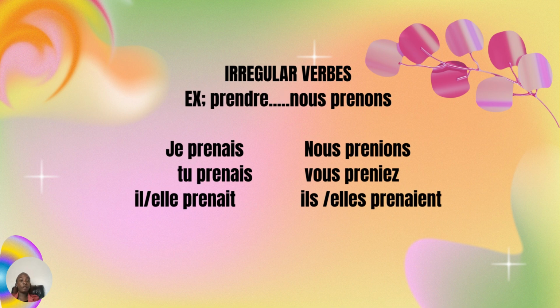Another example of an irregular verb, c'est le verbe prendre, which means to take. The nous form, c'est nous prenons. So we are going to supprimer ONS and we are going to add les terminaisons de l'imparfait. So it's going to be je prenais, tu prenais, il, elle prenait, nous prenions, vous preniez, ils, elles prenaient. So that is how we conjugate prendre à l'imparfait.